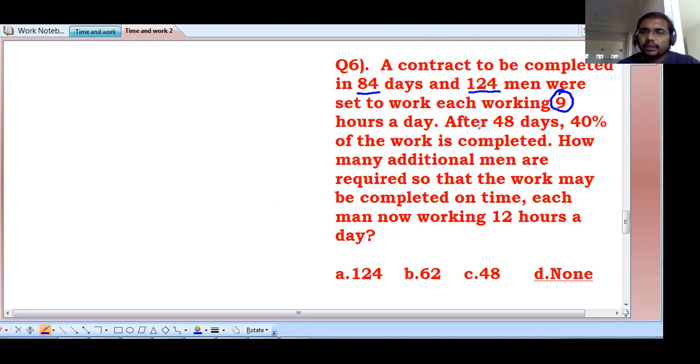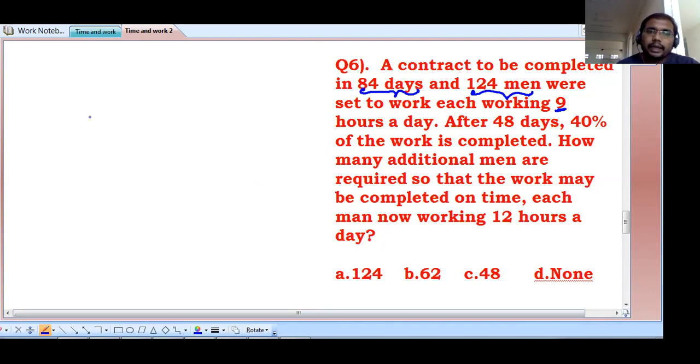See here. This question is a little bit different from previous questions. In the previous questions, what they say is that 124 men can complete the work in 84 days. But now it is not happening. 124 men did not work for 84 days. Then what happens? A contractor is taking a contract and he is thinking they can complete the work in how many days? 84 days. How many men? 124 men. And every day they will work for 9 hours and complete the work.